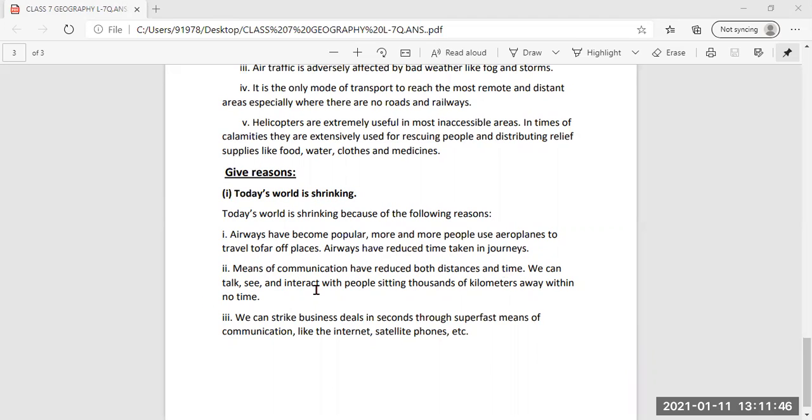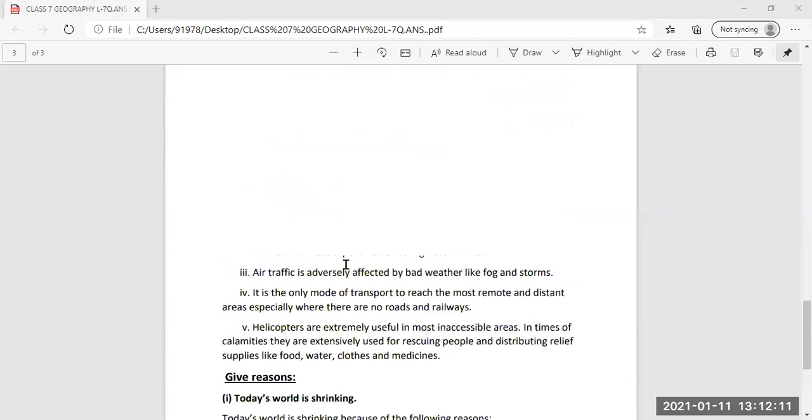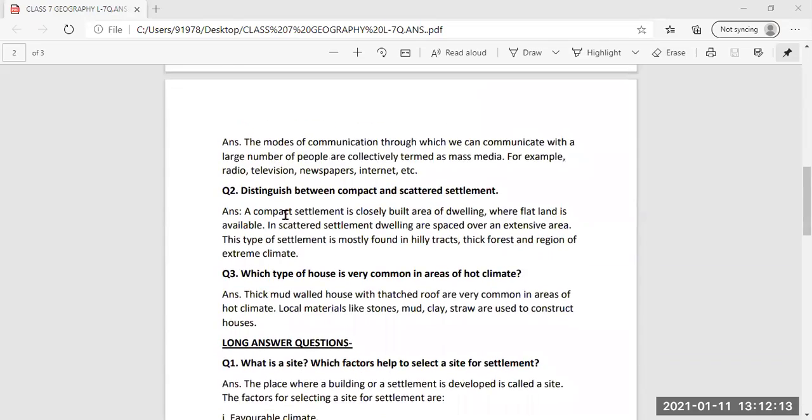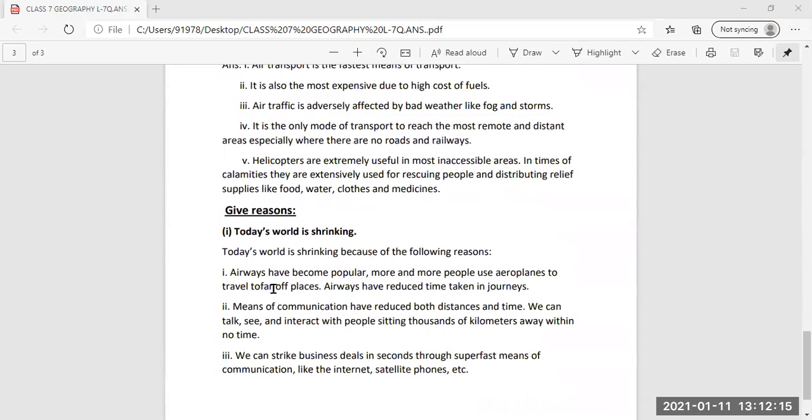Second, about communication, you can write down that it has reduced distances and time also, and we can talk, see, and even interact with people sitting thousands of kilometers away within no time. And third, you can write down the point that we can strike business deals in seconds through super fast means of communication like the internet, satellite phones, etc. So these are the questions and answers: very short, short, long, and even the give reasons.